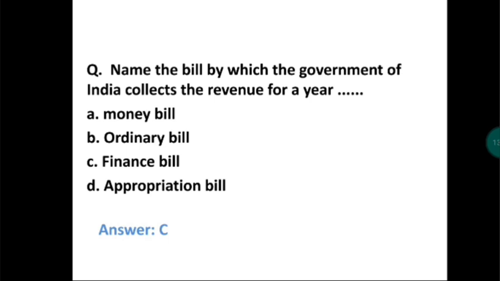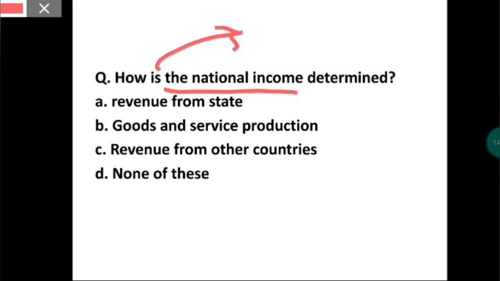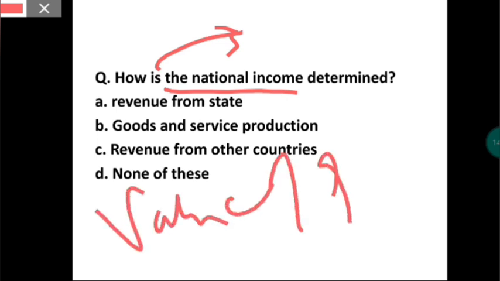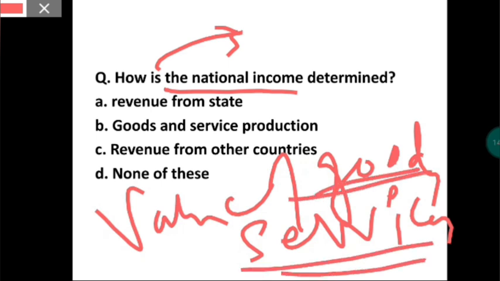Okay, now let's see the next question. How is the national income determined? Here, I want to tell you the definition of national income. National income means the value of goods and services produced by a country during a financial year.